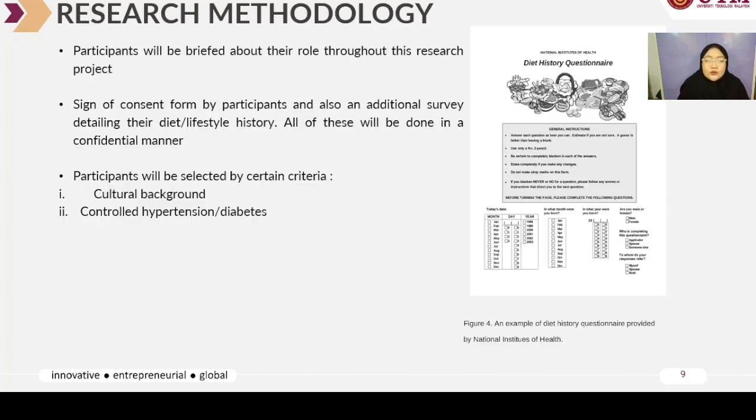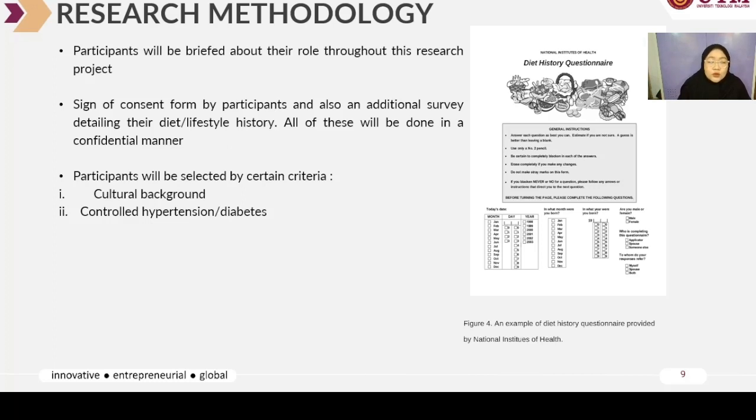So prior to the experiments, participants will be briefed about their role throughout this research project, and they will have to sign the consent form and also fill in an additional survey detailing their lifestyle and diet history. And all of this will be done in a confidential manner.